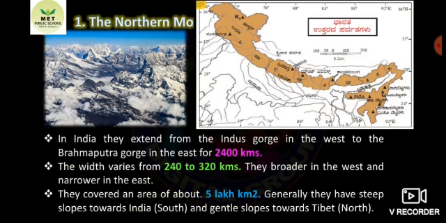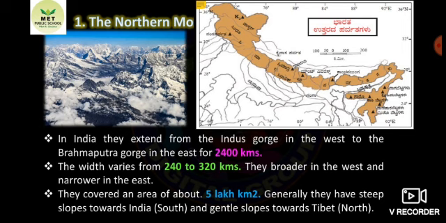In India, they extend from the Indus Gorge in the west to the Brahmaputra Gorge in the east for 2,400 km. Look at the map. Indus Gorge in the west to the Brahmaputra Gorge in the east, for how many kilometers? 2,400 km. Its width: first I told the length, now the width varies from 250 to 320 km. They are broader in the west and narrower in the east.